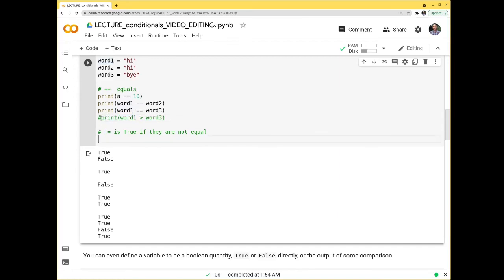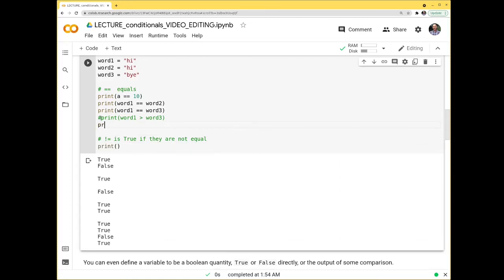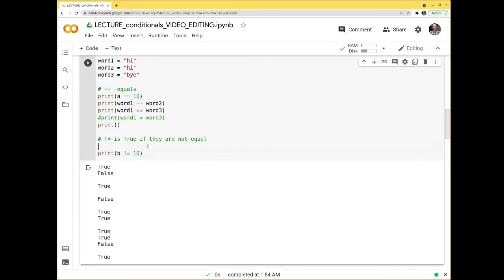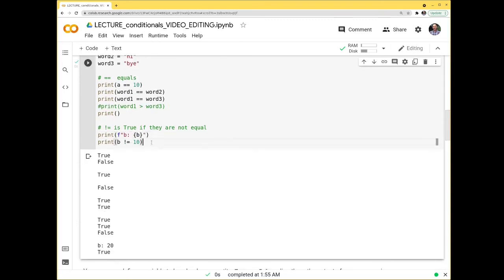And you can check to see if two things are not equal to each other. So you can do print, let me put a blank line up here. So let's remember b is equal to 10, but if I do is b not equal to 20, that's actually, oh, b is equal to 20. So I get false, not equal to 20, because it is equal to 20. If I do b not equal to 10, it's true. And just to remind you here, I'll put a little print statement here. Print f b, and then I'll put the value of b in there.